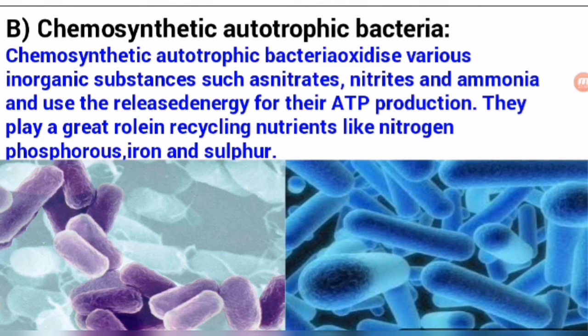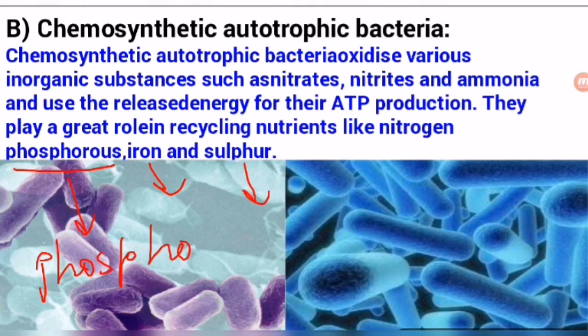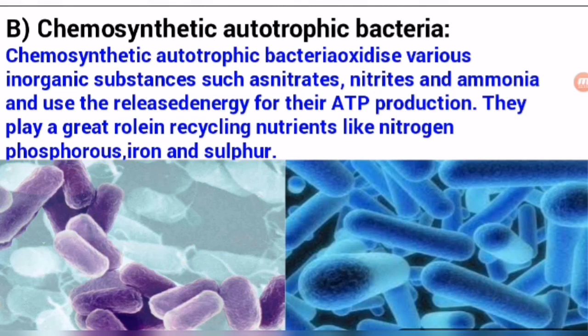According to their food, or the compounds on which they work, their names are of different types. Phosphorus is the substrate at which the bacteria work, so this is known as phosphorus bacteria. Just like this, there are iron bacteria and sulfur bacteria. These are examples of chemosynthetic bacteria because they oxidize these inorganic substances to produce energy.